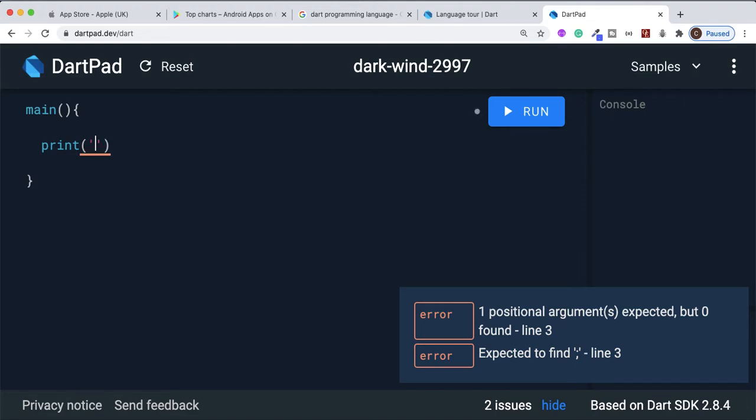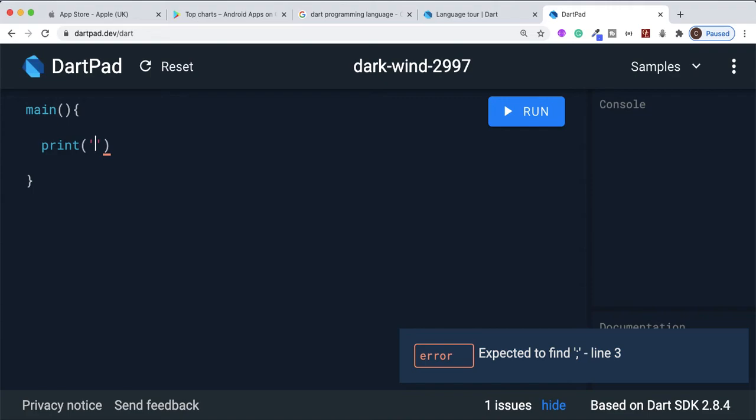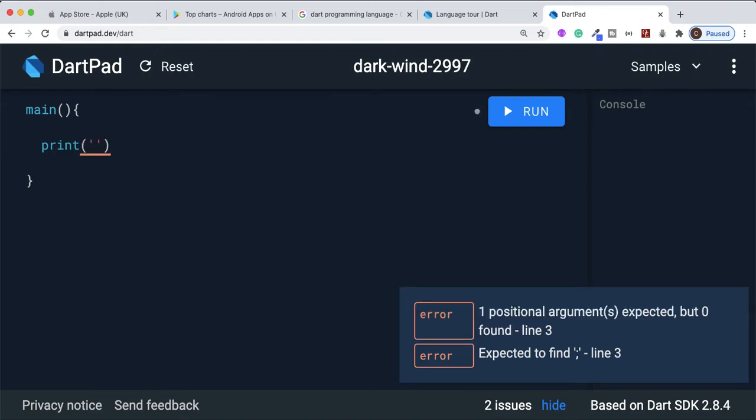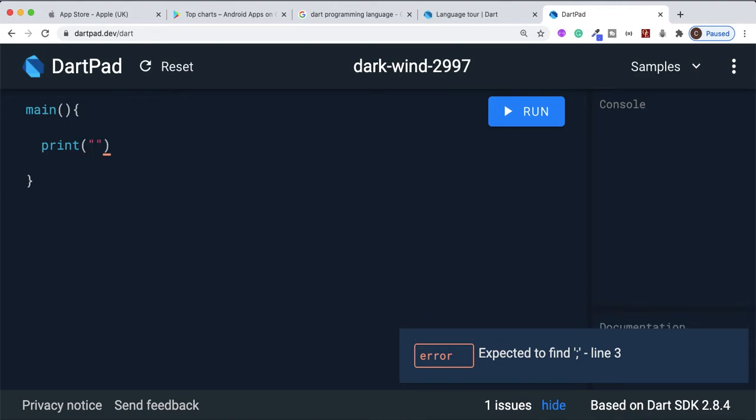Now if we're writing a phrase like hello, how are you doing, we have to put it inside quotation marks. There are two ways we could do it: single quotation or double quotation. Of course, the documentation says do it in single, but if you're used to other programming languages, you're used to double.